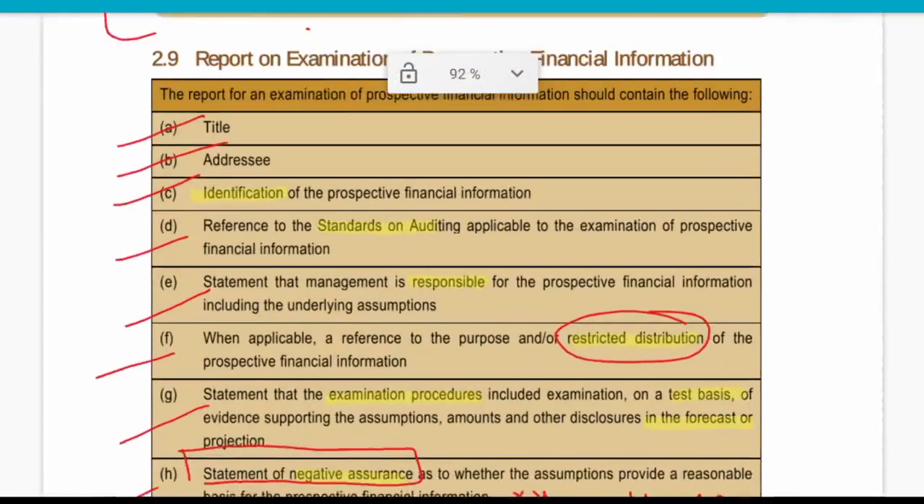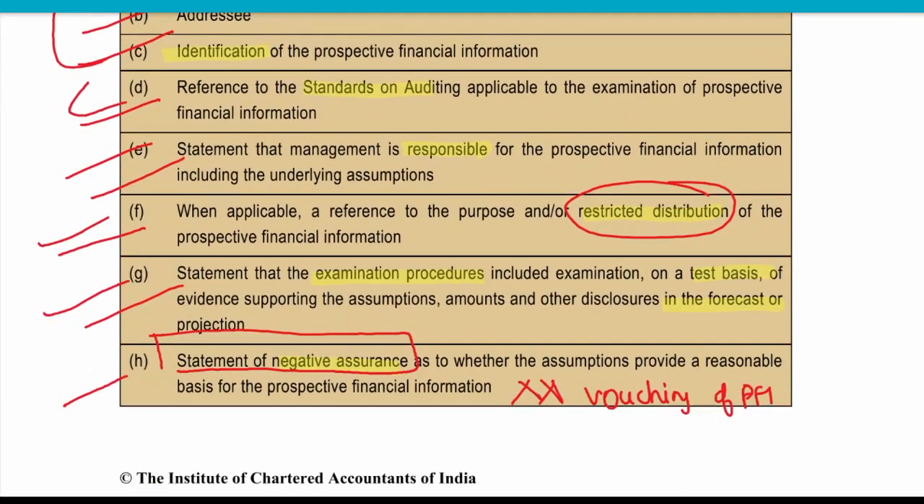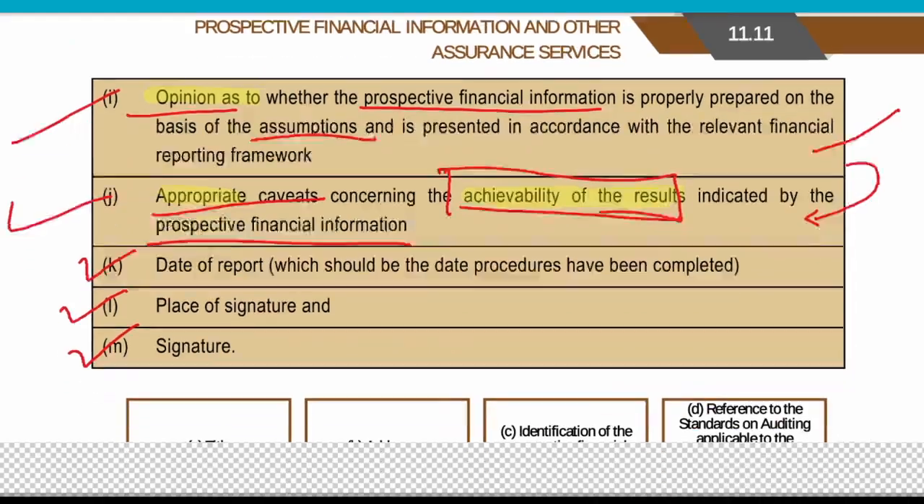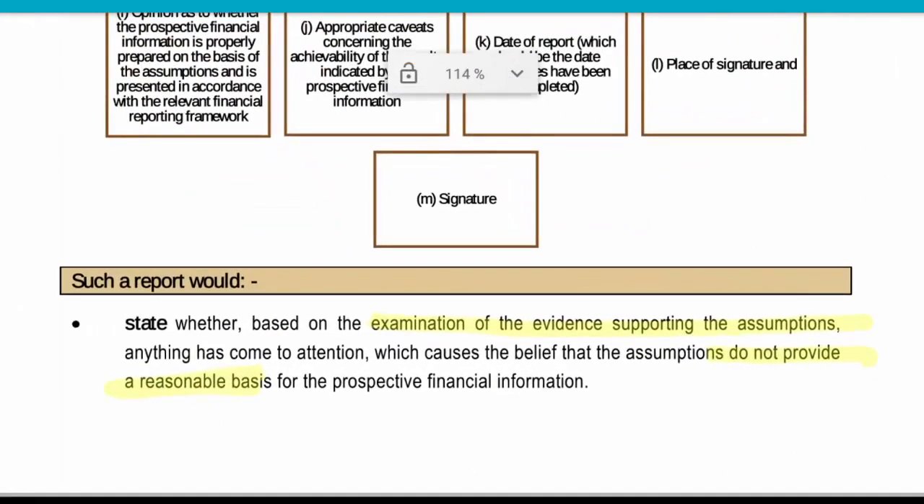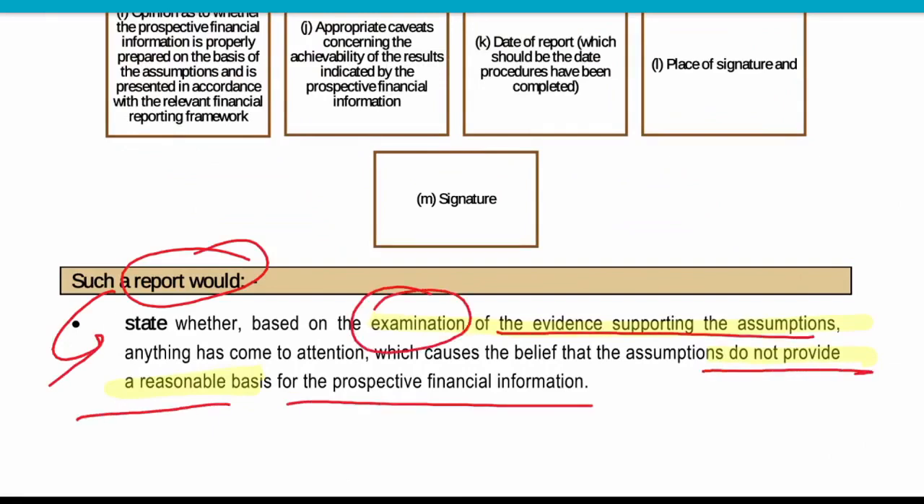Is it clear, guys? That okay, we are providing title, then identification, then essay, then responsibility. Then there is a restriction in distribution. Then what examination processes. We are not providing any assurance. Then opinion. Then achievability of result is not clear. Then date, place, and signature. The report would state that examination of evidences supporting do not provide any reasonable basis for prospective financial information.